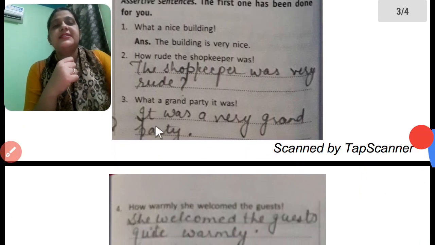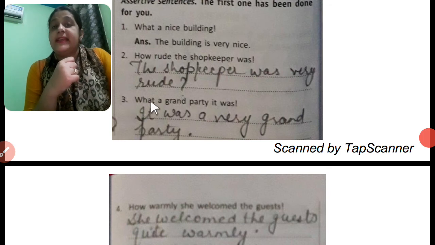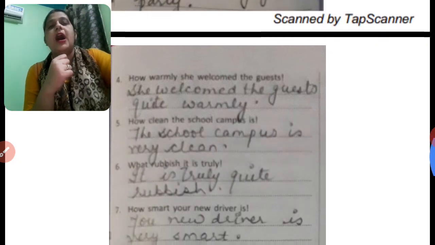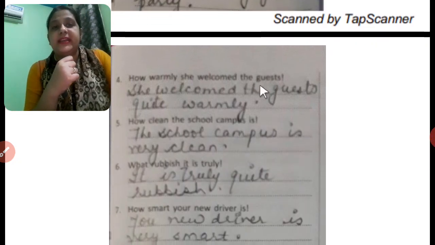Next, what a grand party it was. So it's an exclamatory sentence. We will just pick the sentence from the last. It was a very grand party, what is changed into very, and at the last there will be a full stop. Okay.